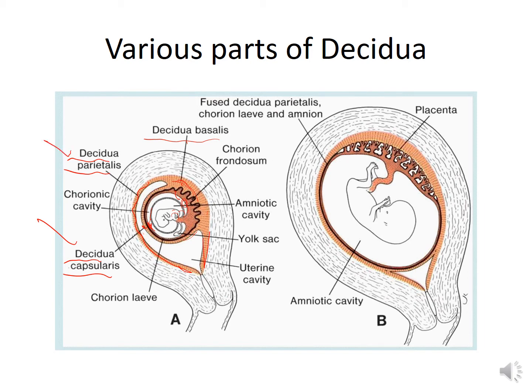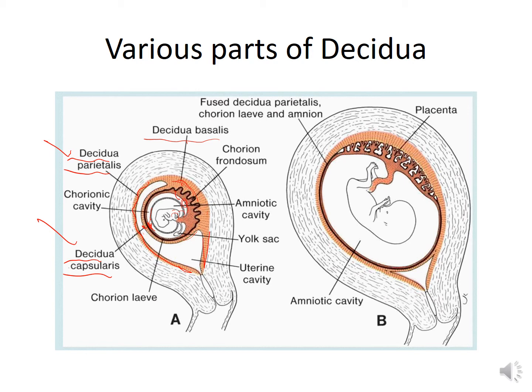So the decidua is the endometrium of the uterus, and it has three parts: decidua basalis, which takes part in the formation of the placenta, the maternal part of the placenta. Then the decidua capsularis, which is surrounding the abembryonic pole of the embryo, and decidua parietalis is the rest of the endometrium, which is lining the uterine cavity.